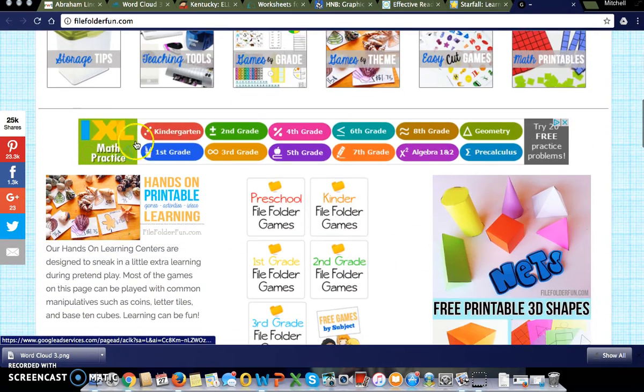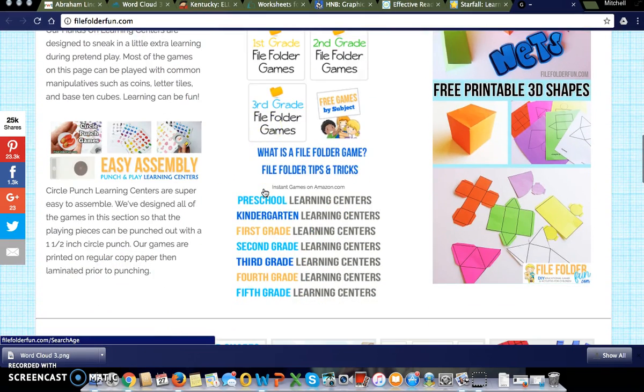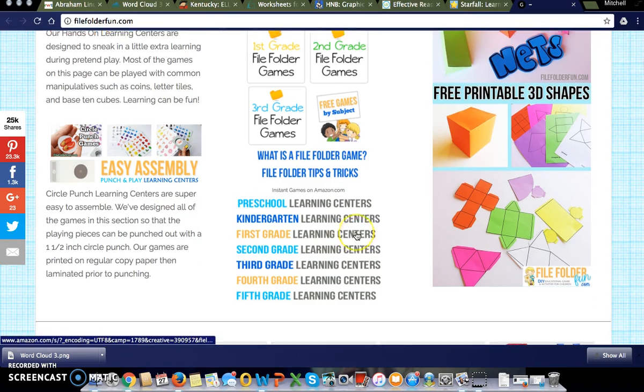But you can go down here, you can talk about this, or you can use this IXL math practice. This is a great tool. I've been on here before. I've not been on here today, but I've used this when I taught a 3rd grade classroom. I've used this with 3rd grade students, and they seem to really enjoy it. Really active games for the students to do.